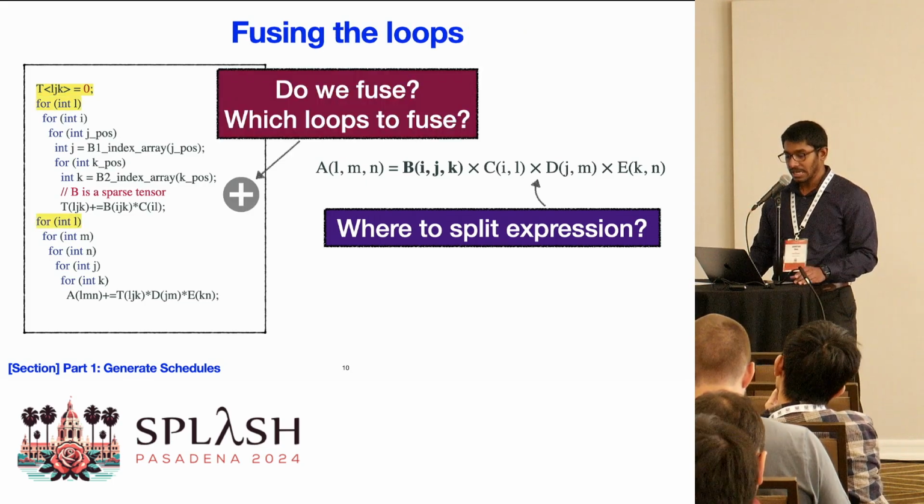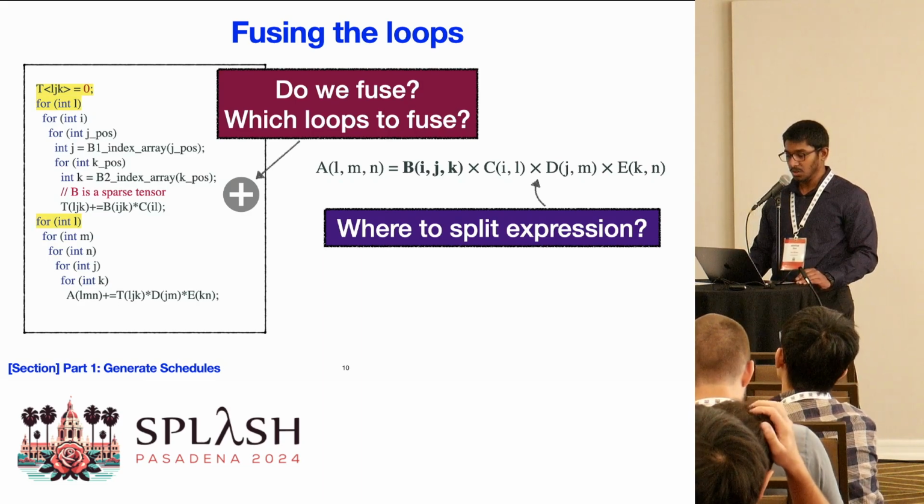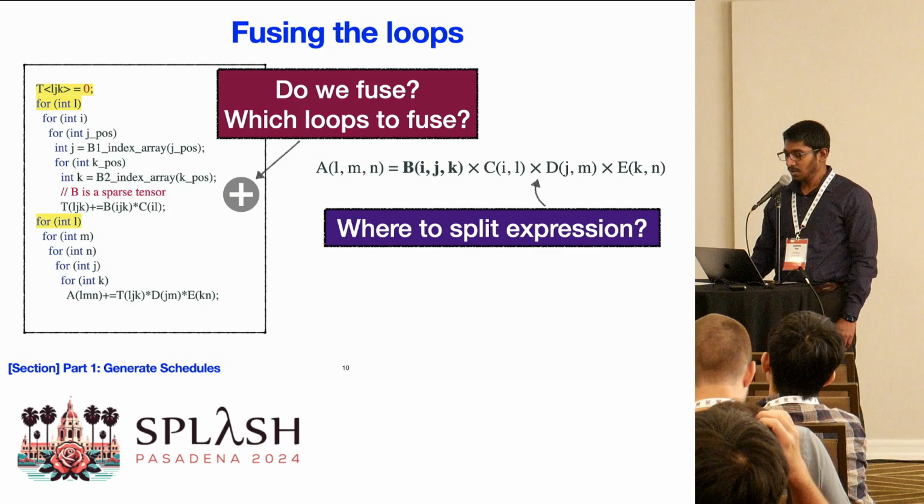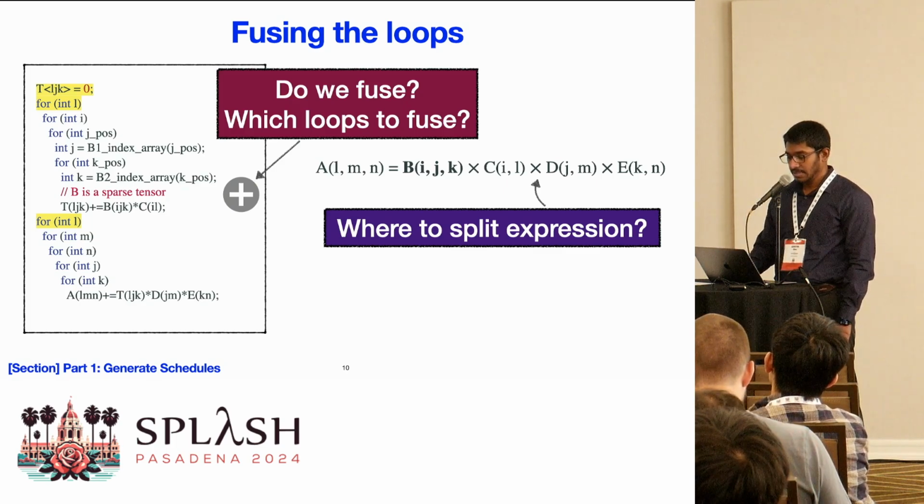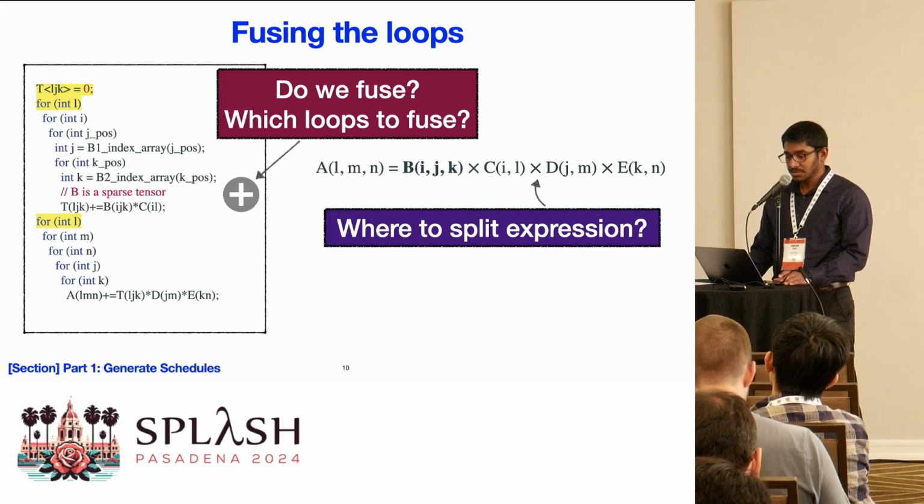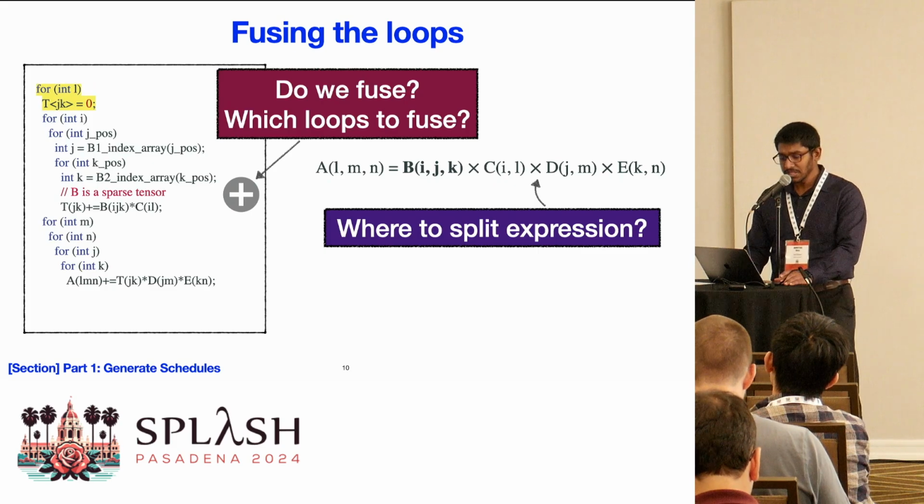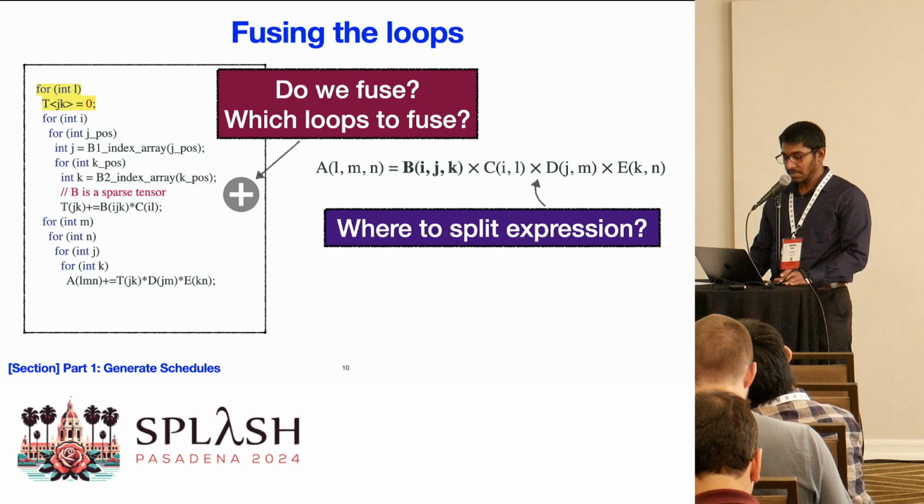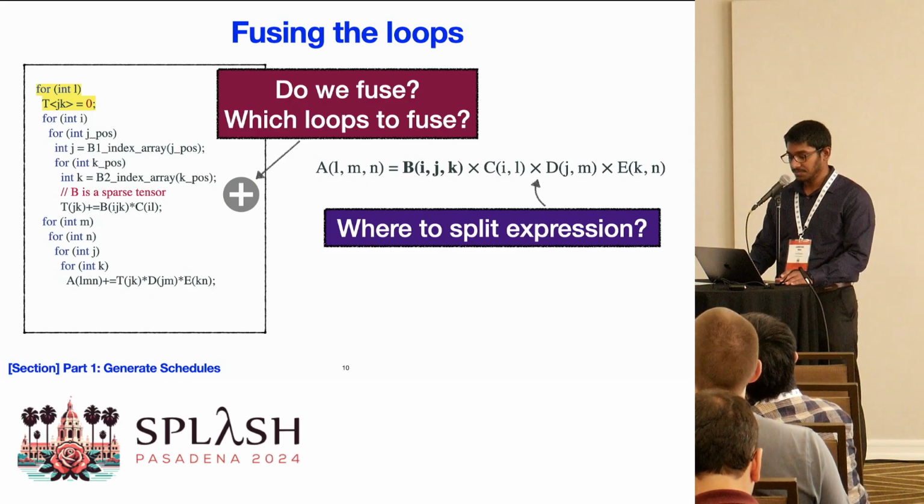The next question that we can ask is if we should fuse the loops. For example, we can notice that both these loop nests start with loop L. And this can be fused to reduce the temporary memory. Fusing the loop L can be realized this way, reducing the temporary memory from 3 dimensions to 2 dimensions.